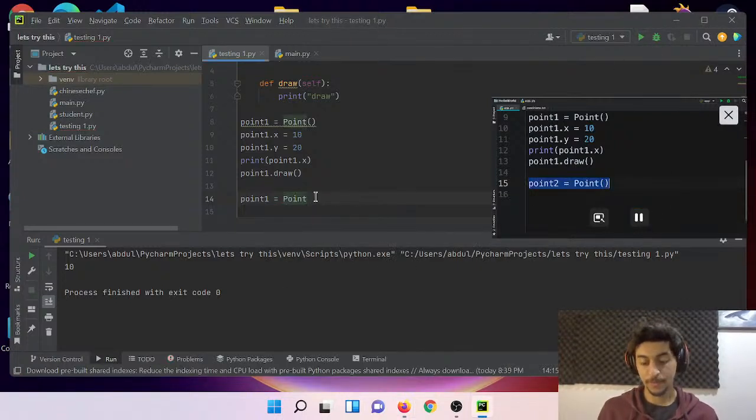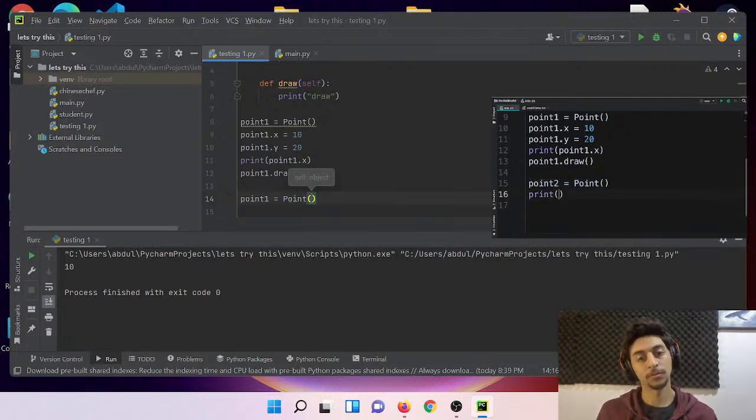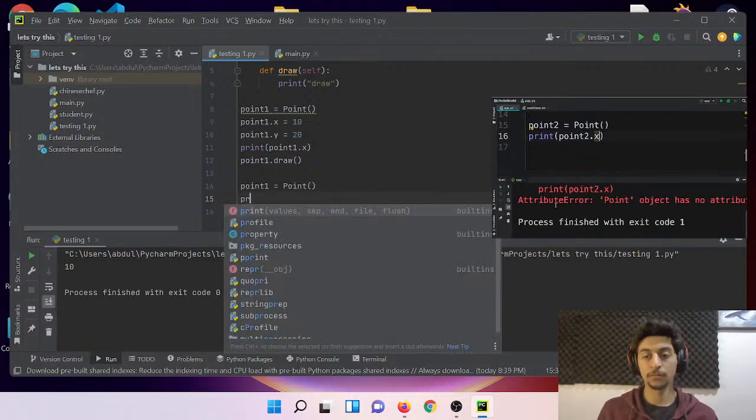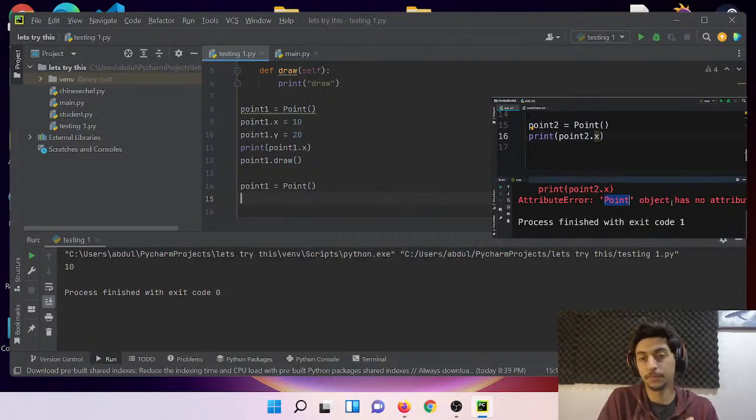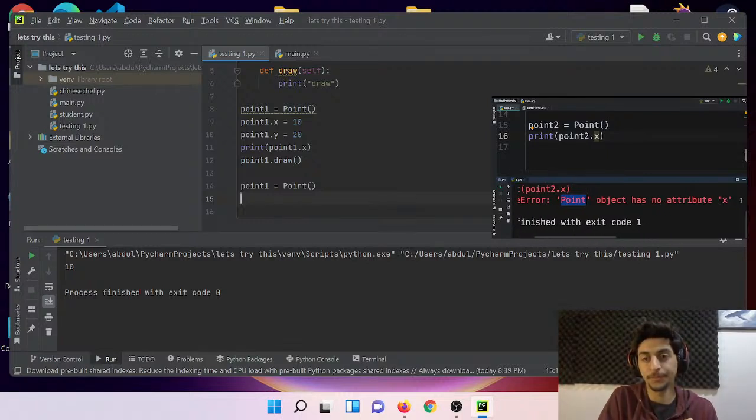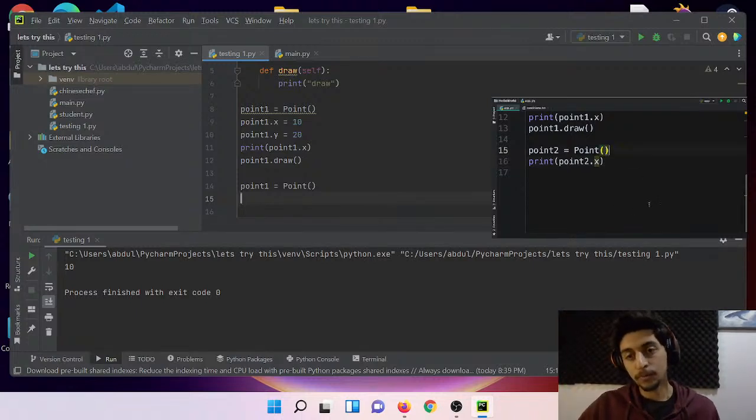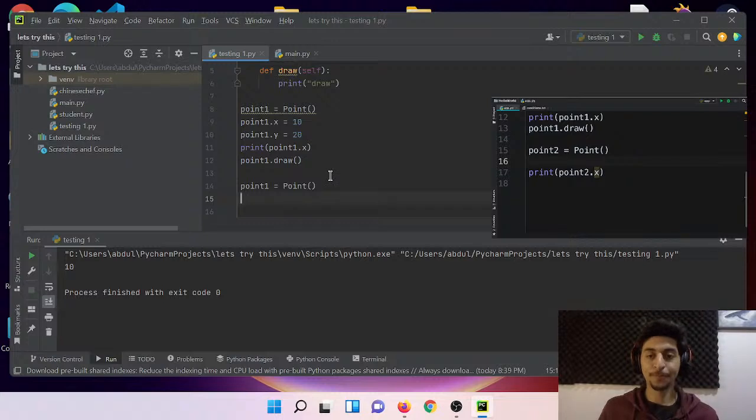Now this object is completely different from the first object. So if we print point2.x, look, we get this attribute error because this point object doesn't have an attribute called x. Each object is a different instance of our point class. And here we can assign a value to point2.x. Let's set that to 1.